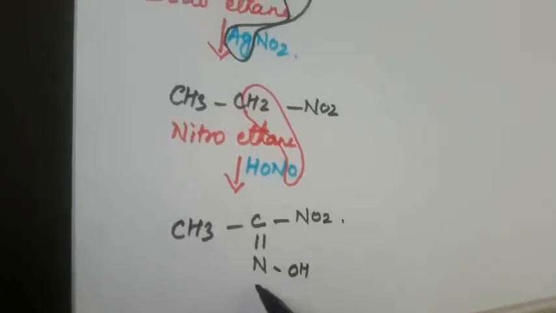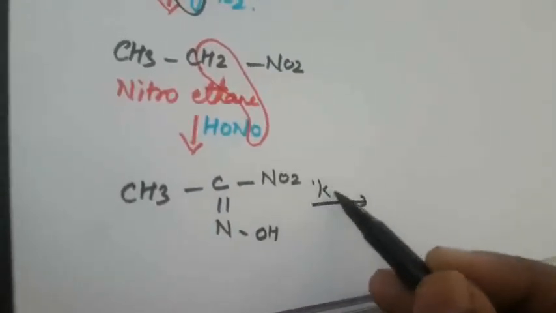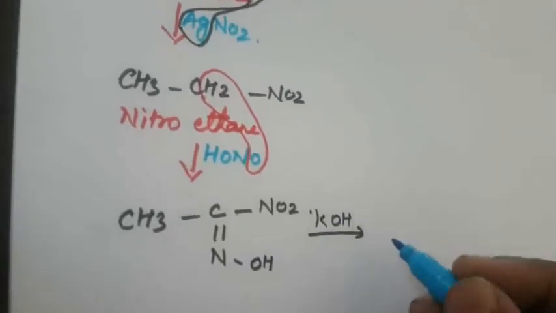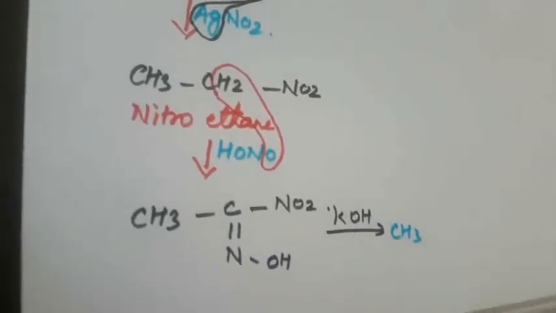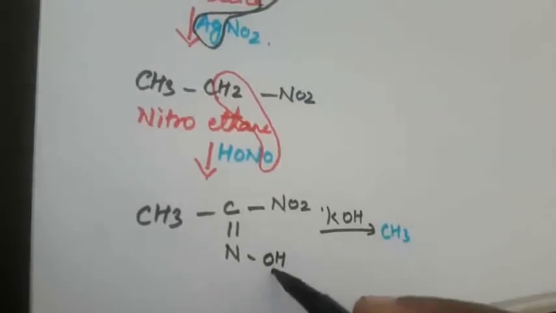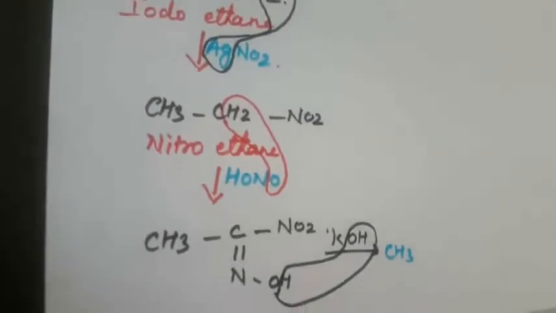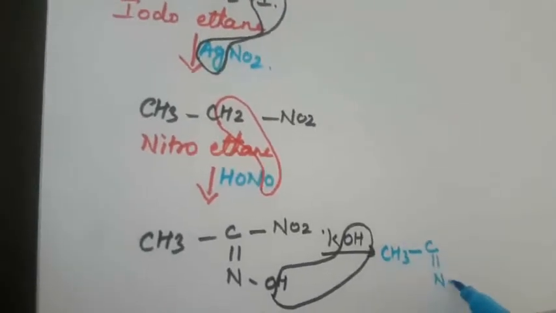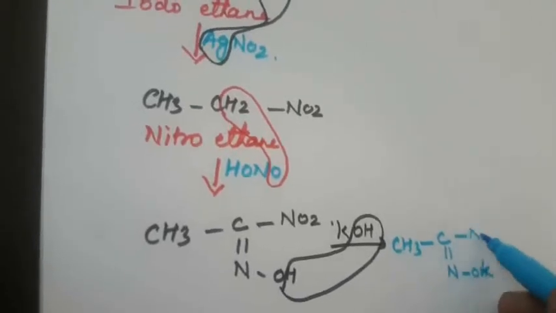Next, again it will react with KOH. What compound is formed? H2O will be removed again, giving CH3C double bond N, with NO2 here.